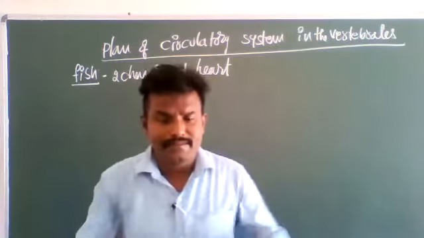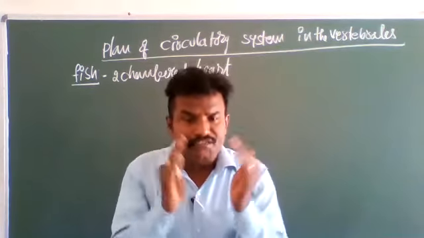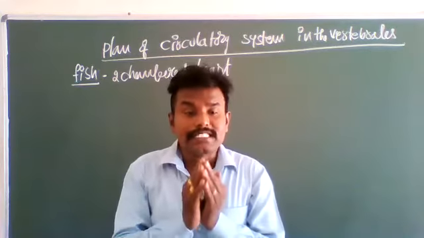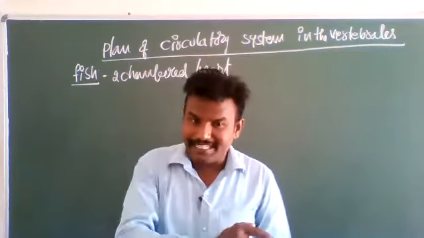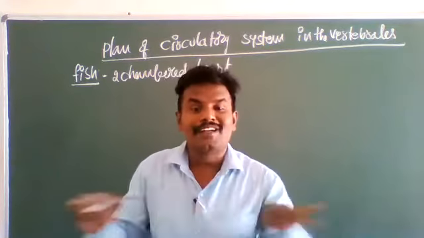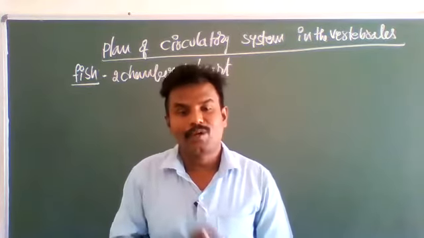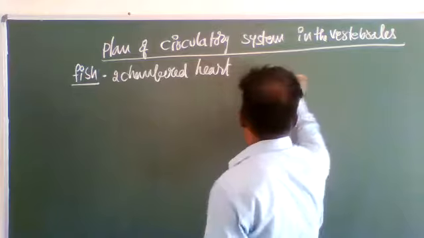The fish body can sufficiently supply oxygenated blood throughout the body with the help of the two-chambered heart. But in amphibians, the two-chambered heart does not supply sufficiently. Okay, that's all for the two-chambered heart.